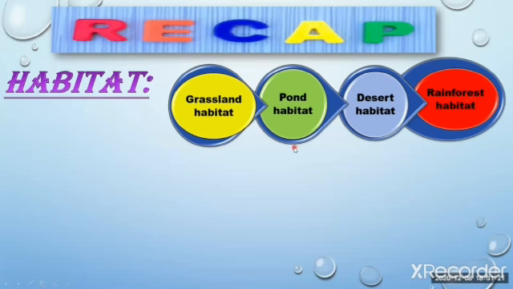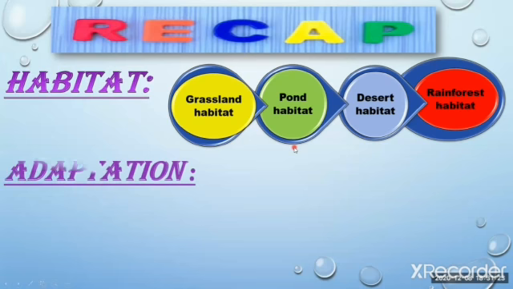Now, moving towards the next term, which we have already discussed, let's recall: it is adaptation. Adaptation is a change in the organism's body or behavior that helps it survive in its habitat.